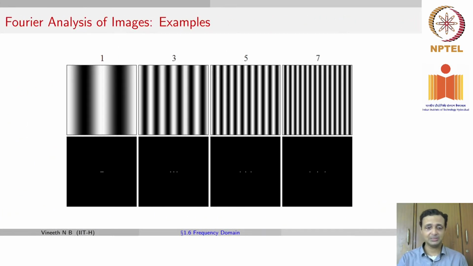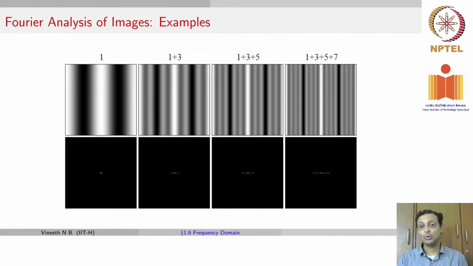So here are more examples. This is one kind of a harmonic frequency, and this is something like 3f, this is 5f. Note that along the x-axis, this dot here is actually moving forward and forward because the frequency is higher. You're moving further along the x-axis. This is 7f, so on and so forth. Now you can combine these frequencies. This is again 1f, this is 1 plus 3f, which means now you get dots in both those locations. This is 1 plus 3 plus 5f, you get dots in all of those locations. This is 1 plus 3 plus 5 plus 7, dots in all of these locations.